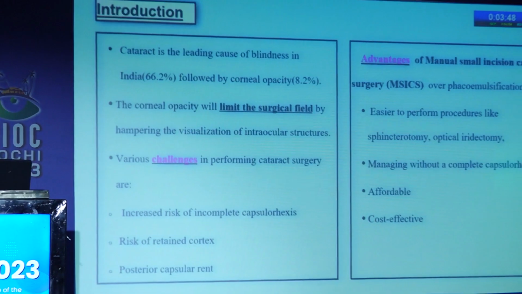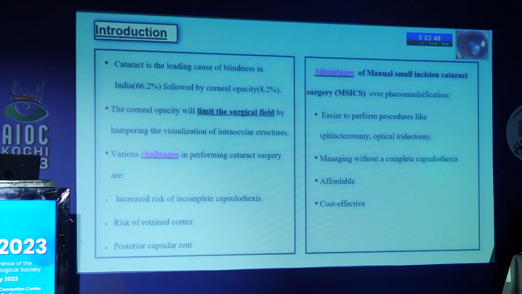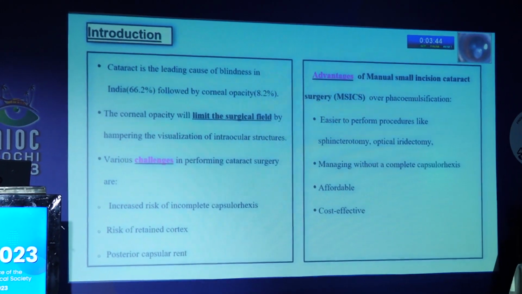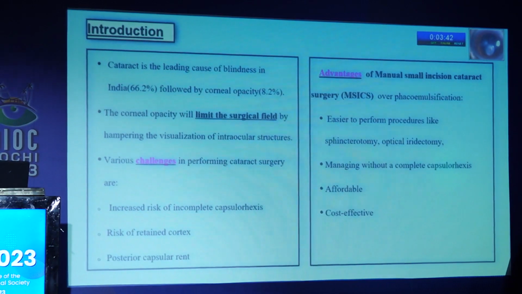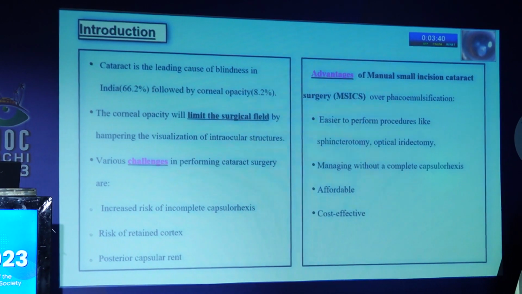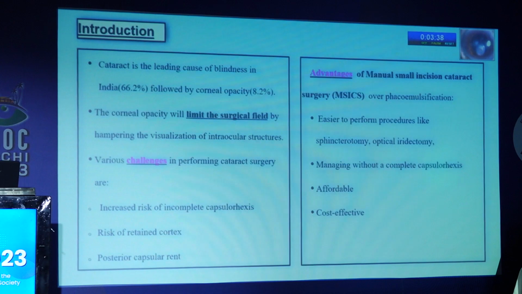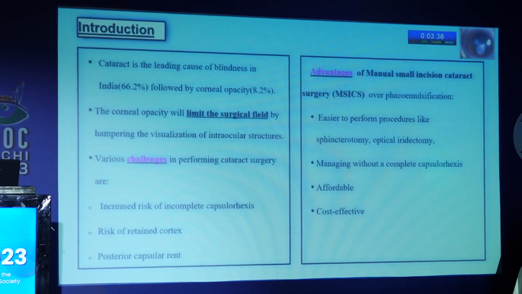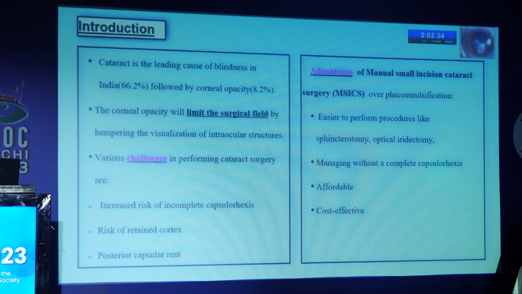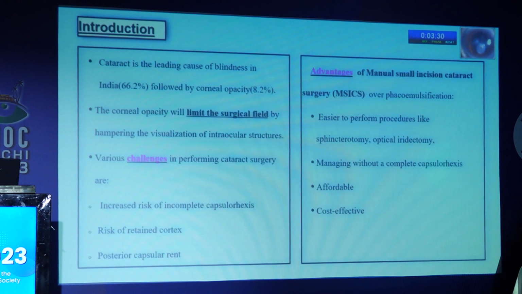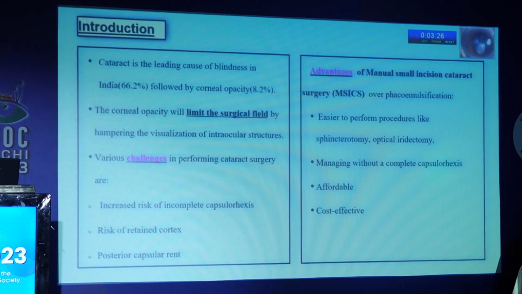Cataract is the leading cause of blindness in India, followed by corneal opacity. The opacity will limit the surgical field by hampering the visualization of intraocular structures, thus posing various challenges like increased risk of incomplete capsulorhexis, retained cortex, and posterior capsular rent. The advantages of MSICS over phaco include easier performance of procedures like sphincterotomy, optical iridectomy, managing without a complete capsulorhexis, apart from being affordable and cost-effective.